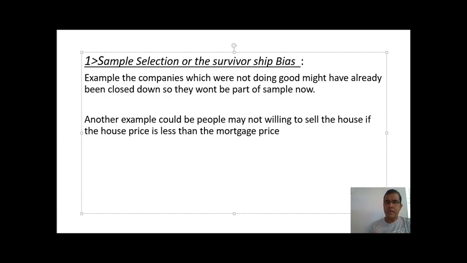Another example could be that people may not be willing to sell the house if the house price is less than the mortgage price. When property prices fall and the price of the house is less than the price of the loan which you have taken for your house, then people would not be willing to sell their house. And if people are not willing to sell their house in a particular range, then I won't be able to get that type of data. And that is known as your survivorship bias.